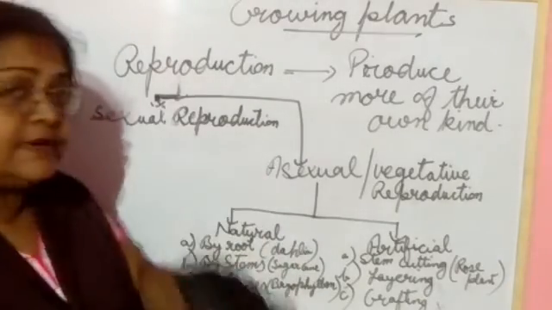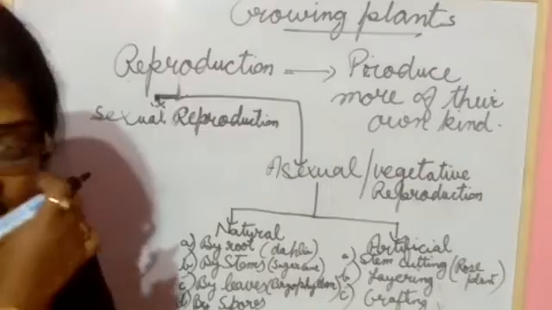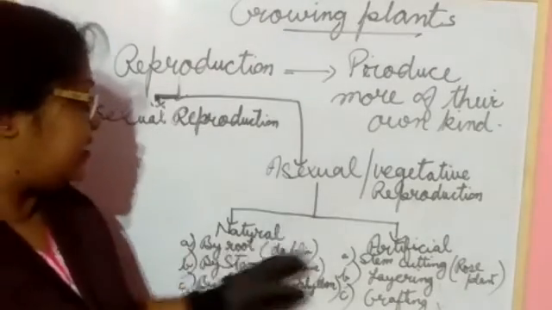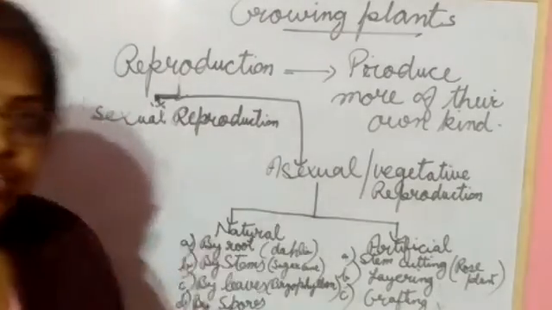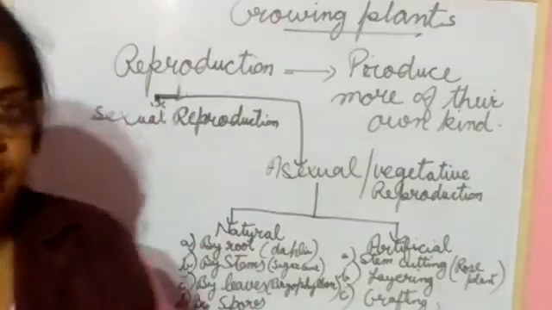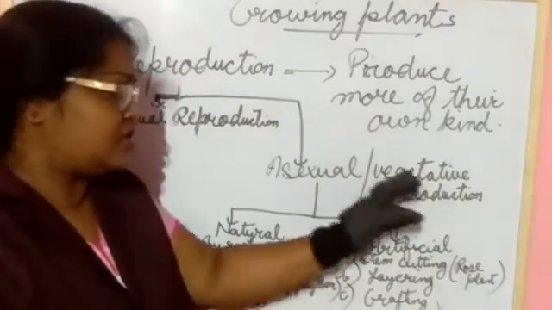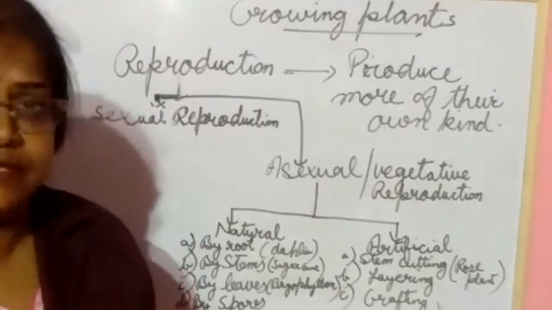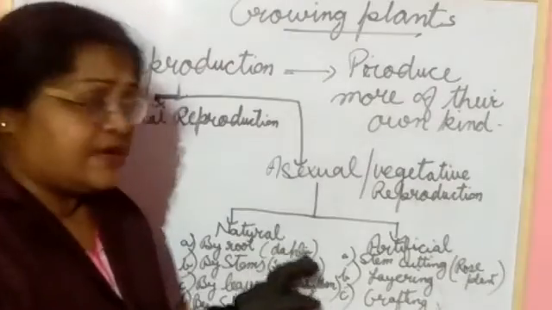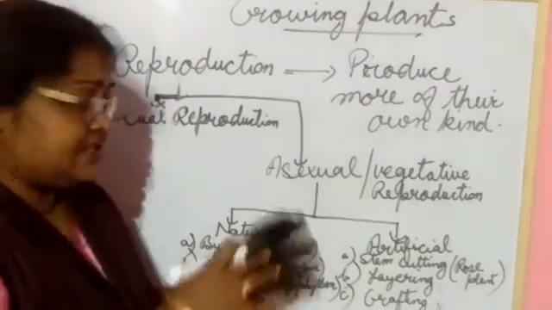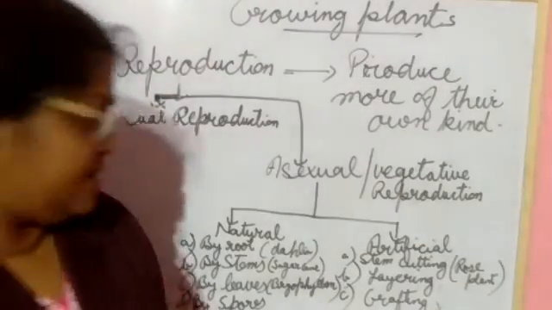Okay, in asexual reproduction, what you will write here, it is again divided into two ways. Natural way they do and artificial way. Okay, asexual reproduction or vegetative reproduction we can say. Asexual reproduction, two way, one is natural, another one is artificial.